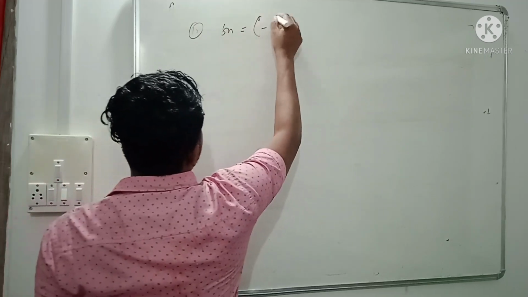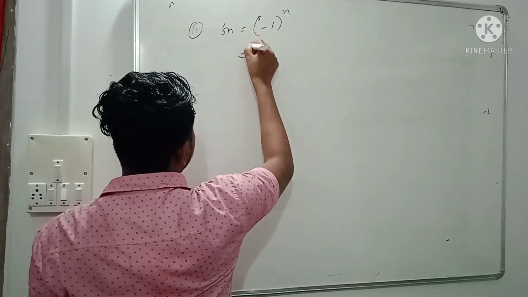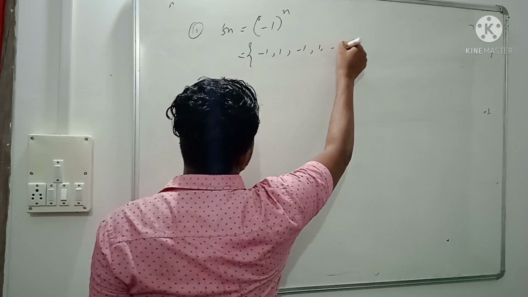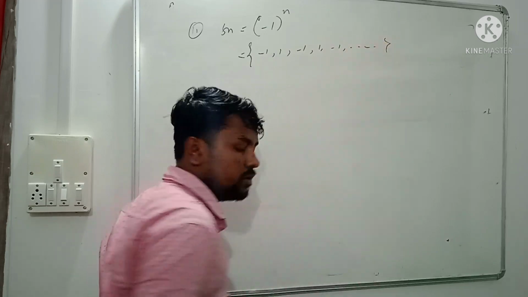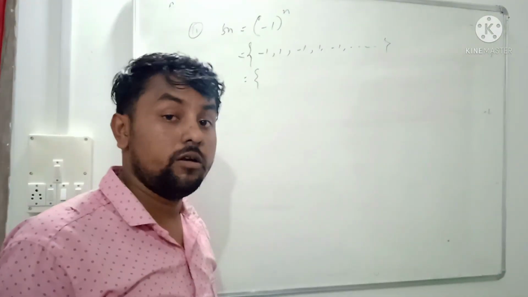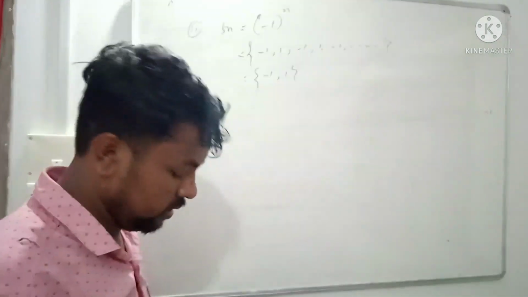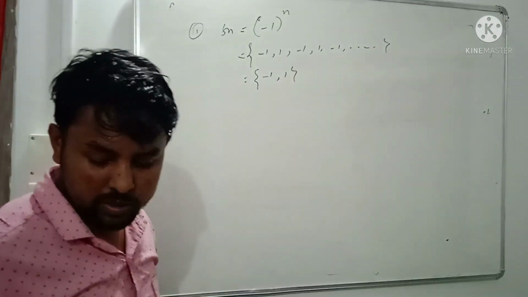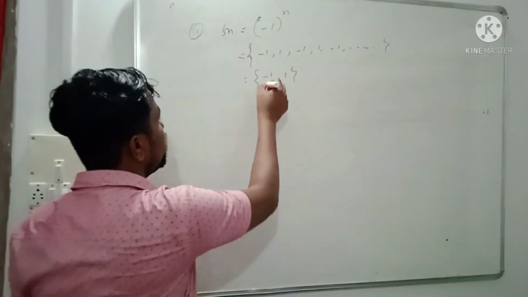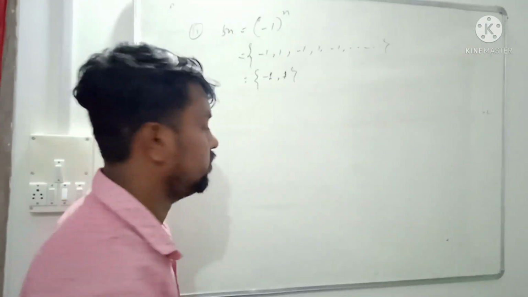Sn equal to minus 1 to the power n. So the sequence values are minus 1, 1, minus 1, 1, minus 1, 1, and it keeps going like this. In a sequence, one value can be repeated, so the range set of the sequence is finite. So the sequence is bounded by two values.